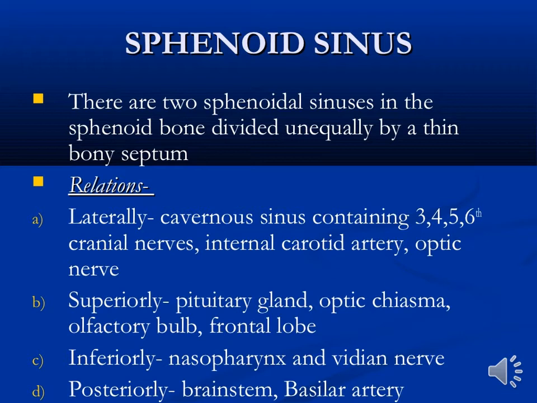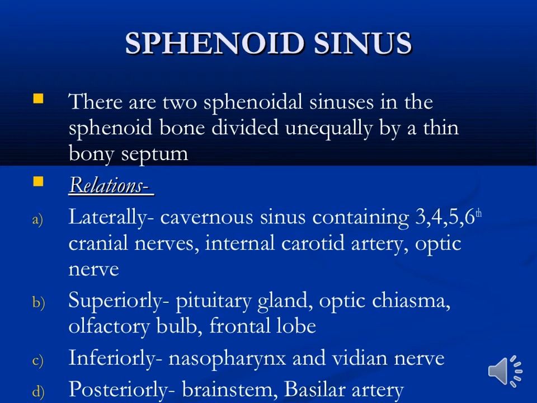Its relation laterally is with the cavernous sinuses that contain the 3rd, 4th, 5th, 6th cranial nerves, the internal carotid artery, and the optic nerve. Superiorly, it is related to the pituitary gland, optic chiasm, olfactory tract, and frontal lobe. Inferiorly, it is related to the nasopharynx and the median nerve. Posteriorly, it is related to the brainstem and basilar artery.